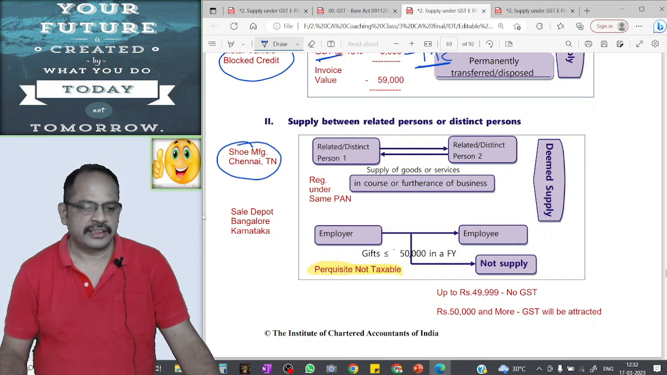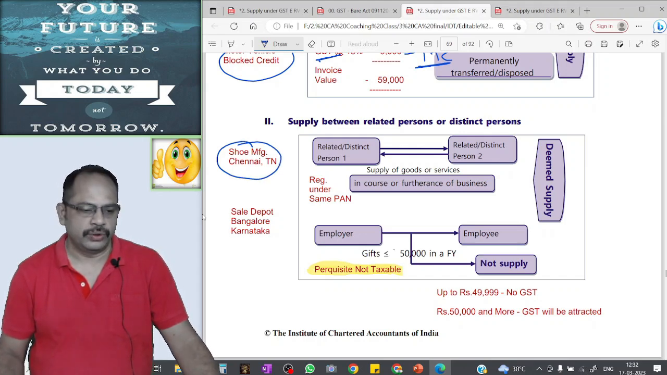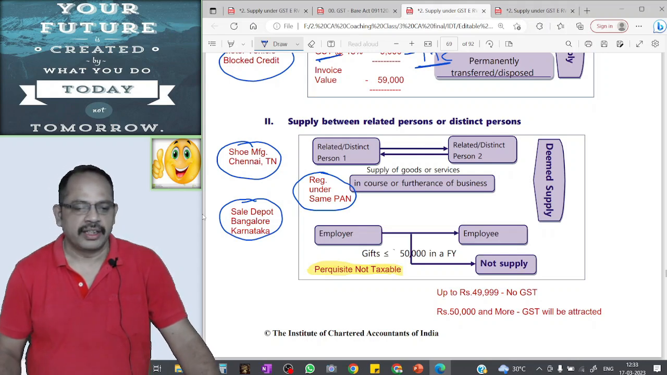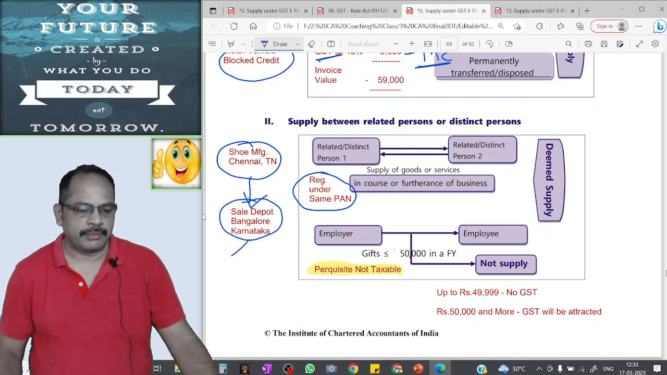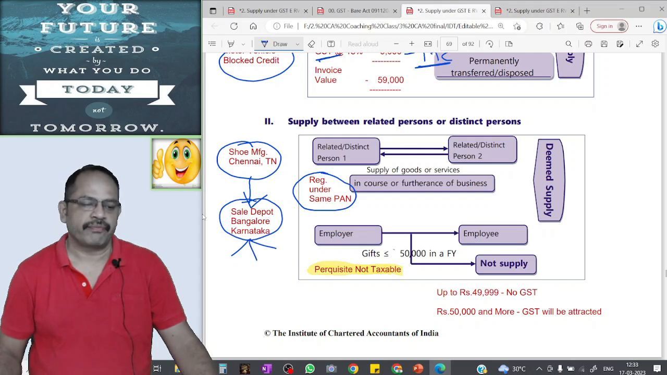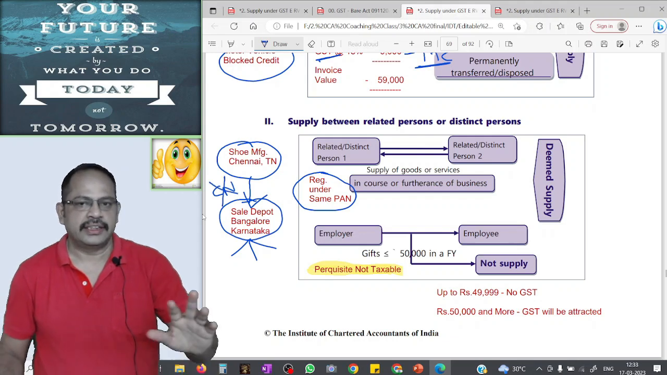A shoe manufacturer in Chennai, Tamil Nadu, has a sales depot in Bangalore, Karnataka. Both are registered under the same PAN, so they are distinct persons. The shoe manufacturer in Chennai does stock transfer to his sales depot in Bangalore, Karnataka for making further supply to his customer in Karnataka. In this case, the sales depot in Bangalore will not give any consideration to the Chennai head office.